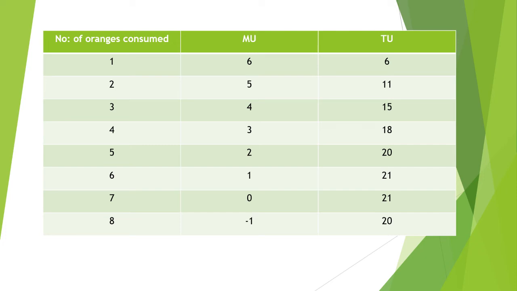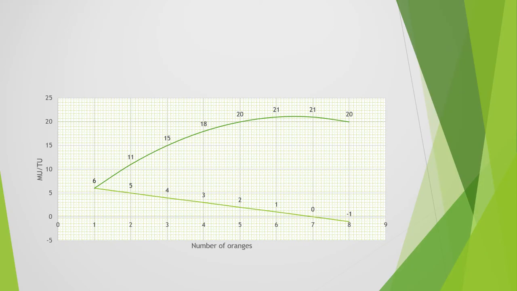When marginal utility is positive, total utility increases. When marginal utility is 0, total utility is maximum, that is 21. When marginal utility is negative, total utility starts declining. This can be further explained with the help of the diagram. In this diagram, the OY-axis represents total utility and marginal utility. The OX-axis represents the number of units of oranges consumed.